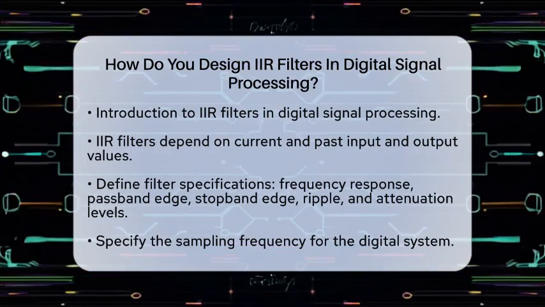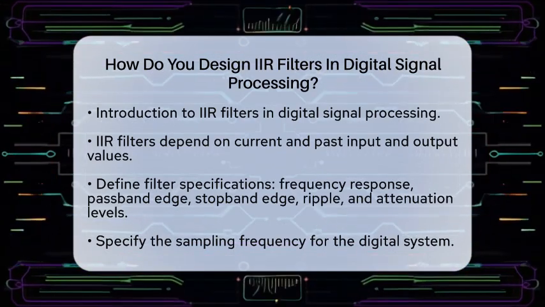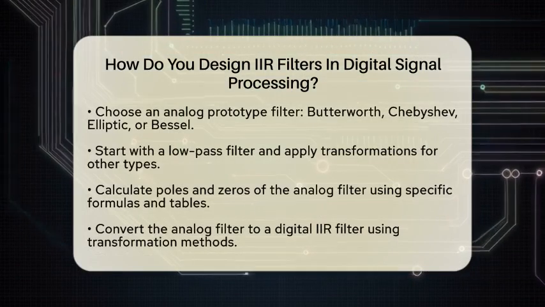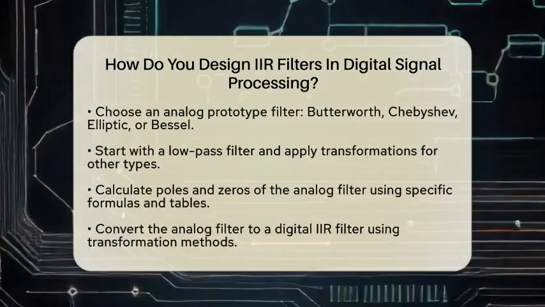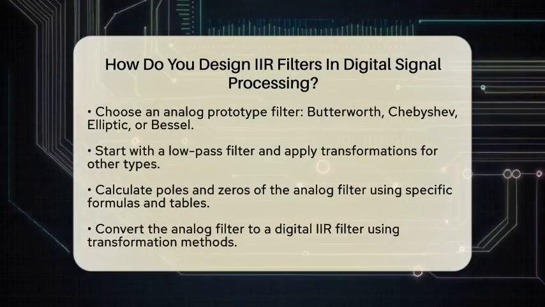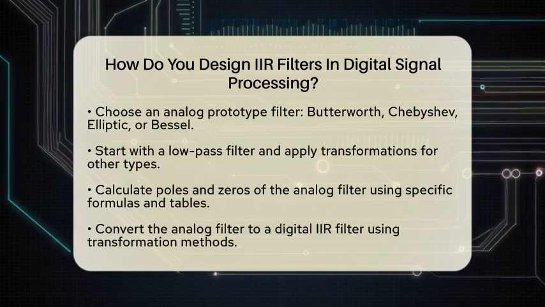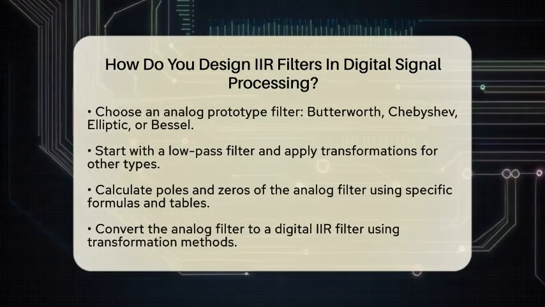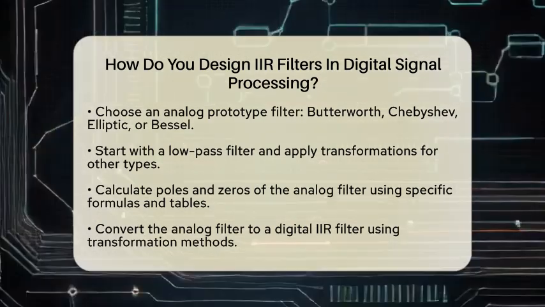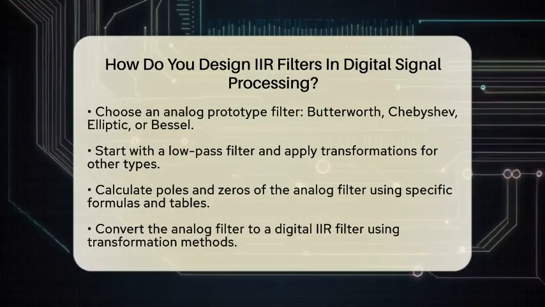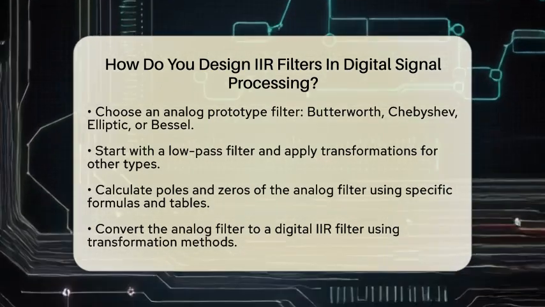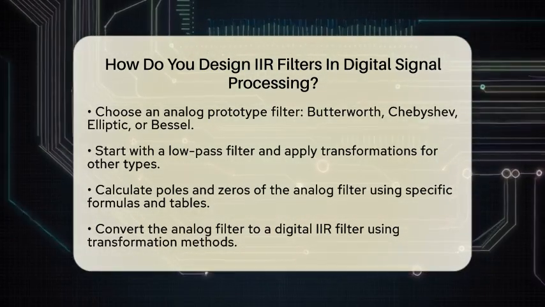Next, choose an analog prototype filter that meets your specifications in the continuous time domain. Common choices are Butterworth filters, which have a flat magnitude response, Chebyshev filters that allow ripple in either the passband or stopband, elliptic filters that have ripples in both, and Bessel filters that provide a linear phase response. Typically, you start with a low-pass filter and apply transformations for other types.